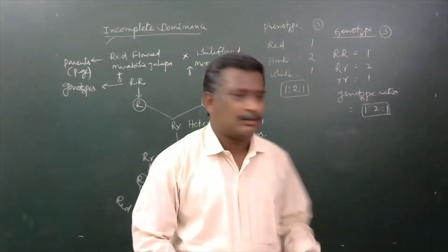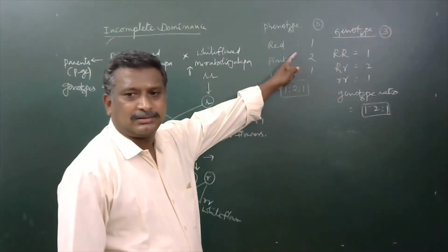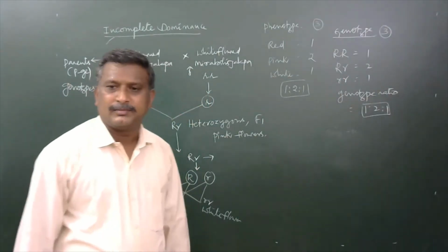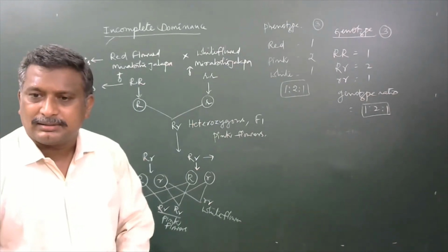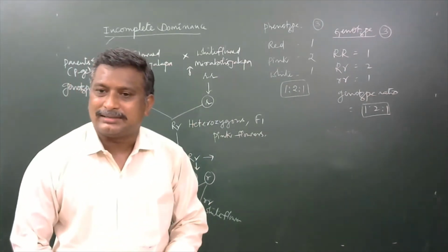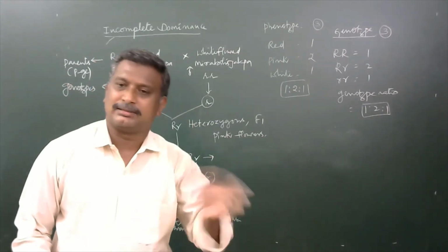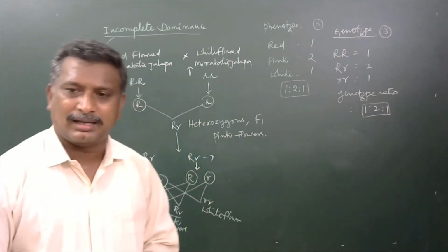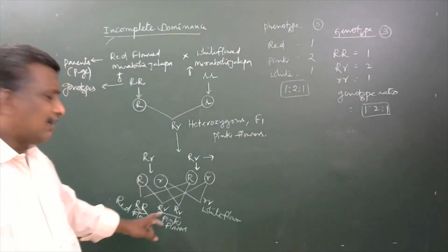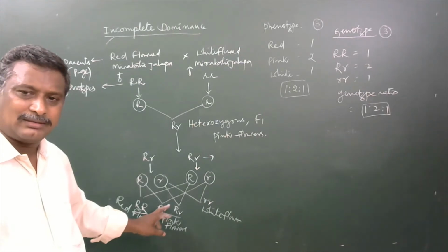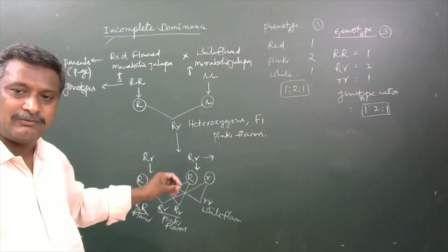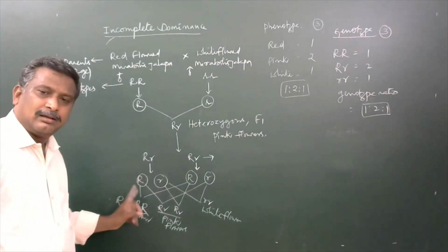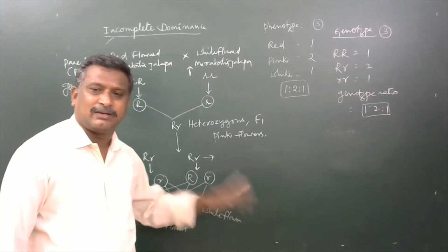If you observe, the phenotypic ratio here is also 1:2:1, and the genotypic ratio also is 1:2:1. Why? Because no gene here is acting as a dominant on the other gene. So it is said to be incomplete dominance. Especially pink color flowers are going to be more here. Pink color flower producing plants are more compared with the red color flower and white color flower plants.